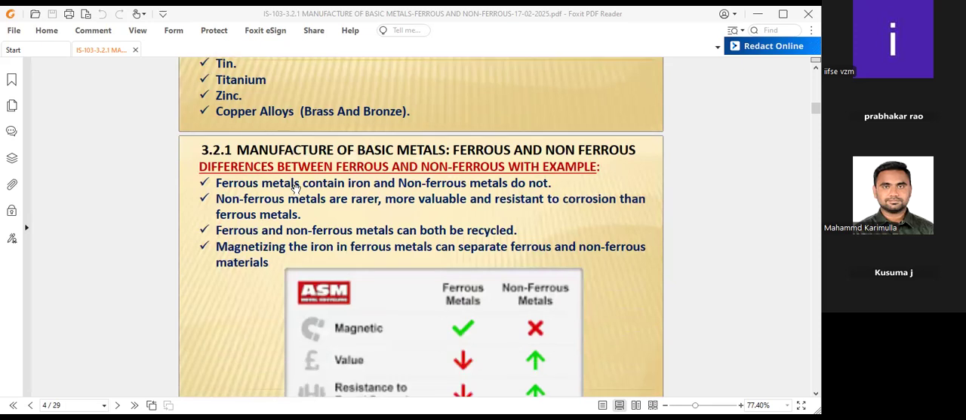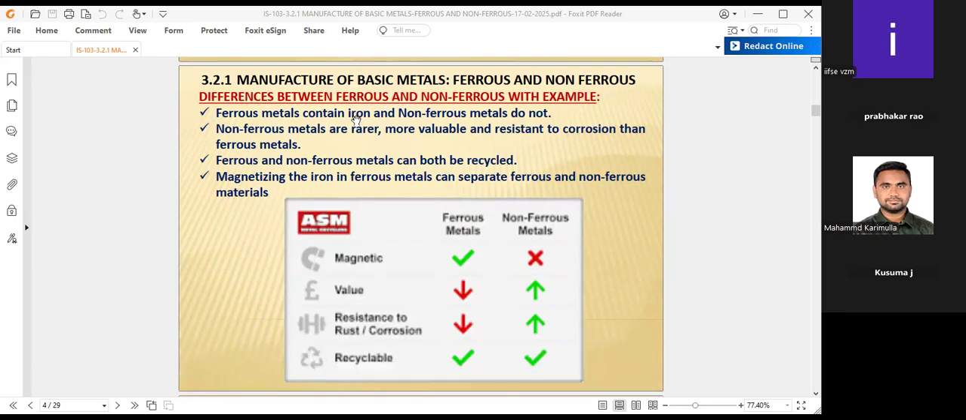Coming to the difference between ferrous and non-ferrous before going to the individuals: ferrous metals contain iron and non-ferrous metals do not. That's what we learned. Non-ferrous metals are rarer, more valuable, and more resistant to corrosion than ferrous metals. Ferrous and non-ferrous metals can both be recycled. In the manufacturing process, the material remaining after preparation of the product can be recycled.